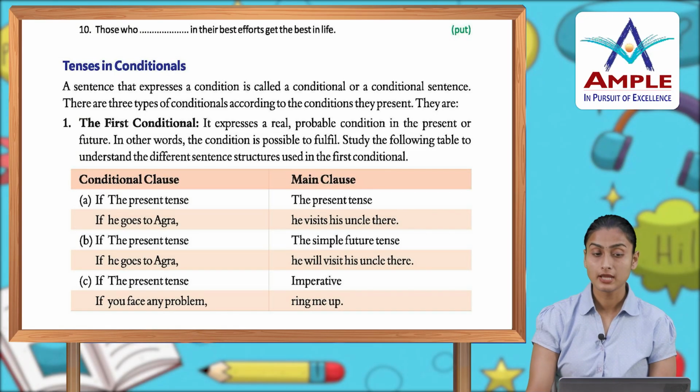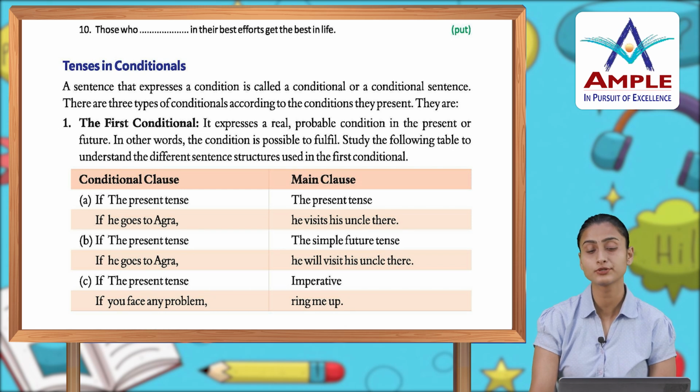Now, terms in conditionals. A sentence that expresses a condition is called a conditional or a conditional sentence. There are three types of conditionals according to the conditions they present. They are: the first conditional. It expresses a real, probable condition in the present or future. In other words, the condition is possible to fulfill.